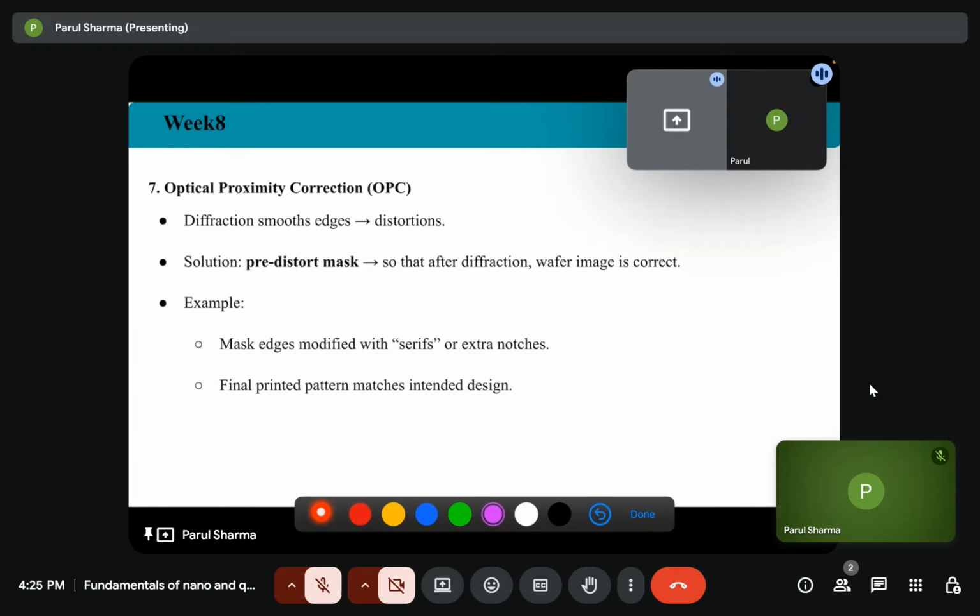Also there is one other problem, that is optical proximity correction. That is because of diffraction, we are not getting smooth, sharp edges. Suppose you want the structure like this. Okay, then in patterning, suppose this is my mask. After patterning, it is becoming like this.